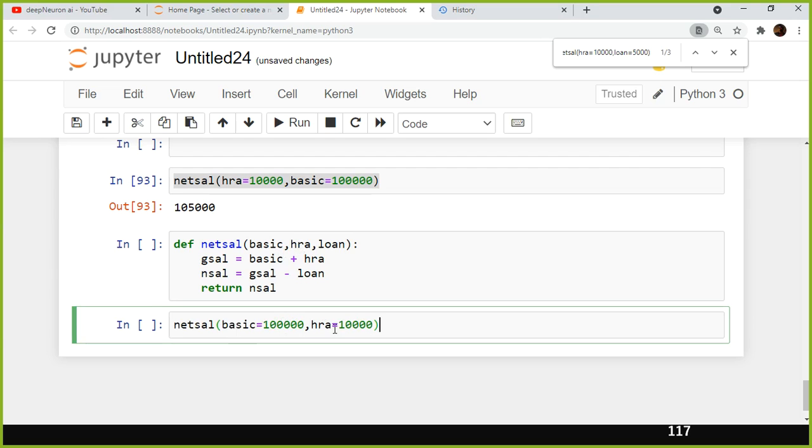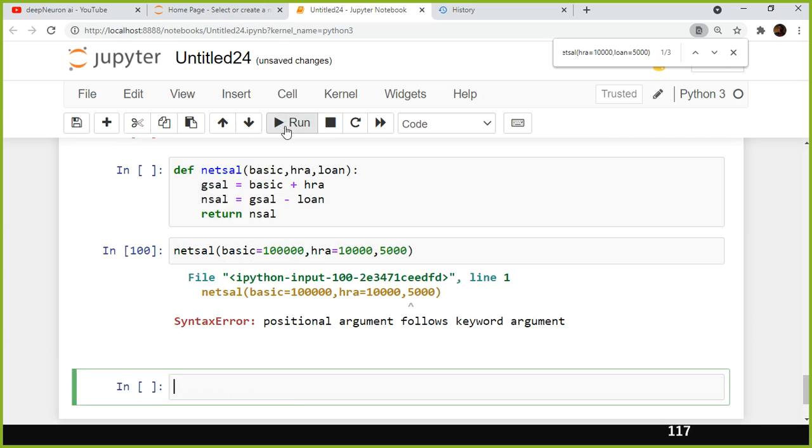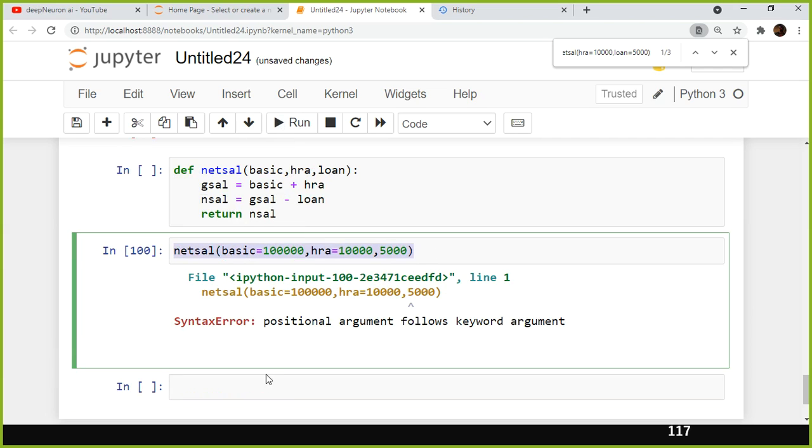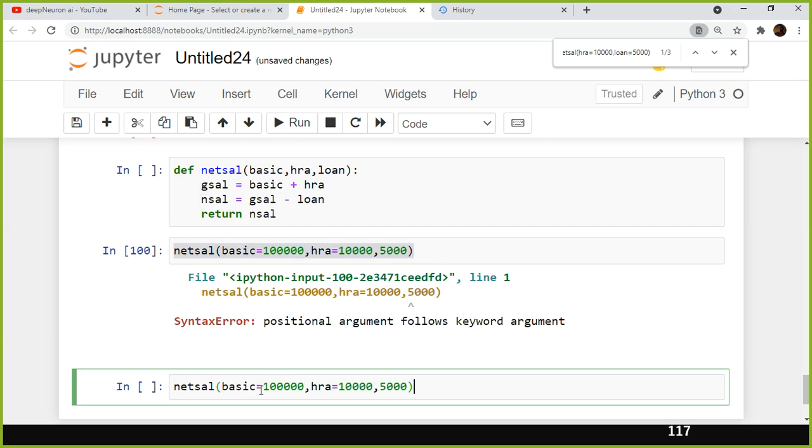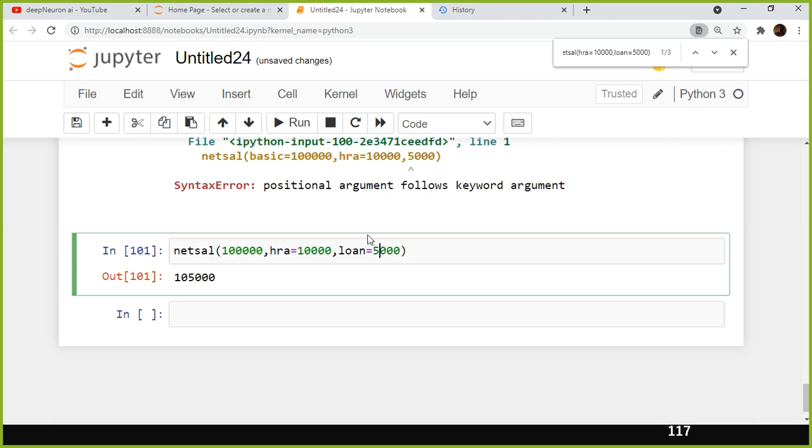basic equal to 100,000, and let it be that basic equal to 100,000, HRA is equivalent to 10,000 here. But if you specify the positional parameter after this one, will it work? Positional argument follows keyword argument. So what you should do is, let this error be there here, and positional parameter you can have it along with the keyword argument. See, this is possible.